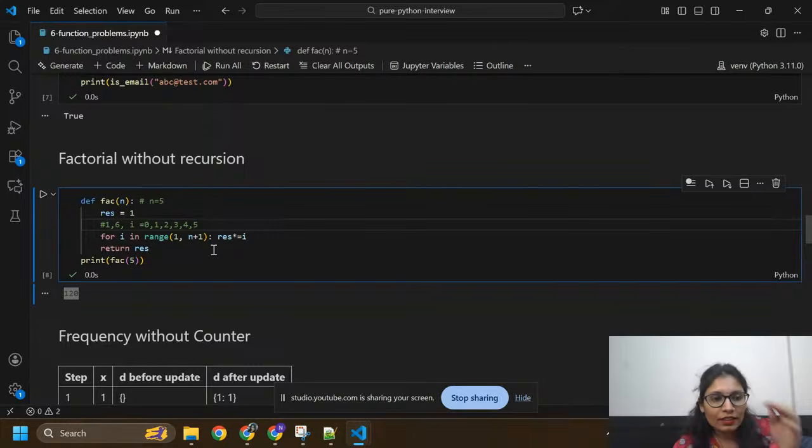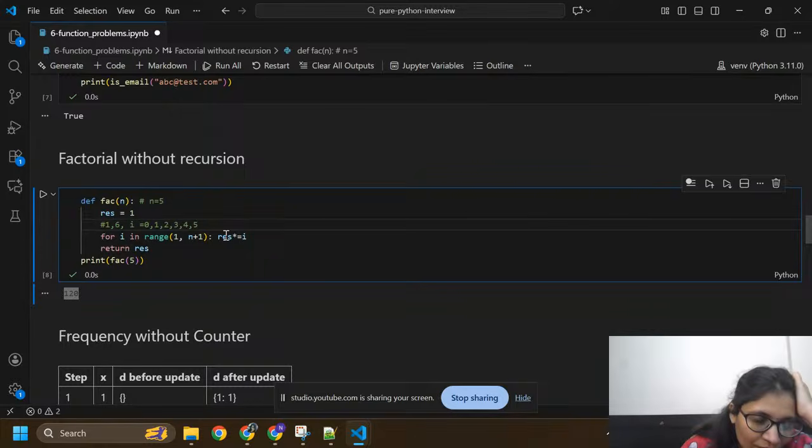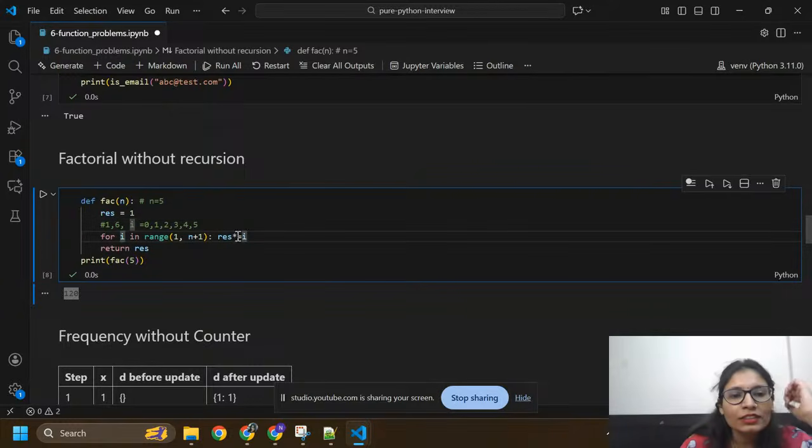Then here res equals to 1. Previously I have res equals to 1, so if I take 0 into 1, it will become 0.